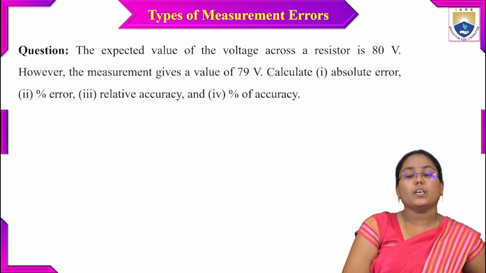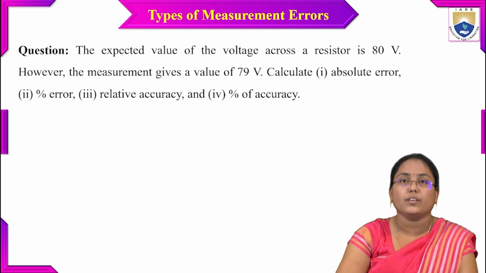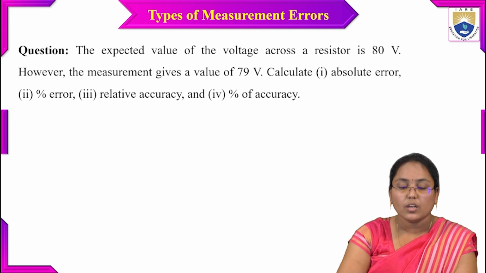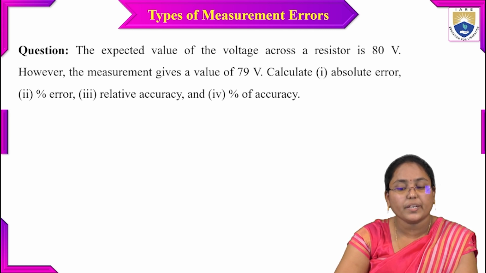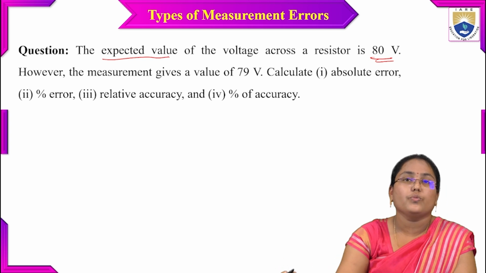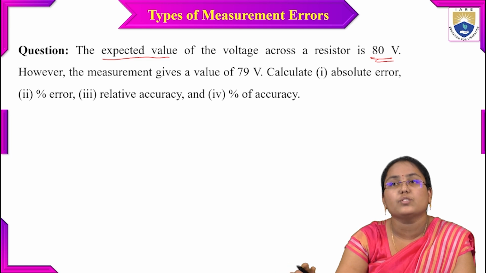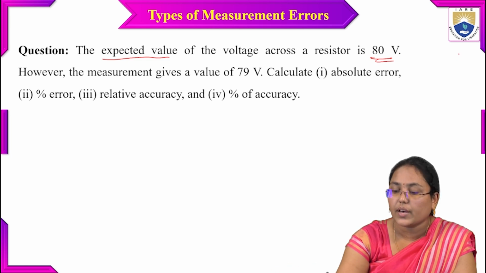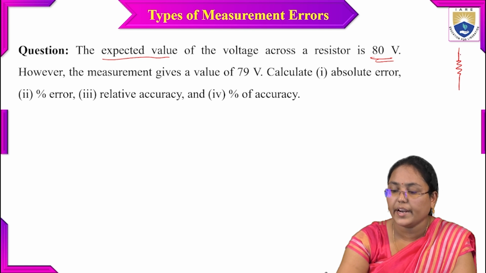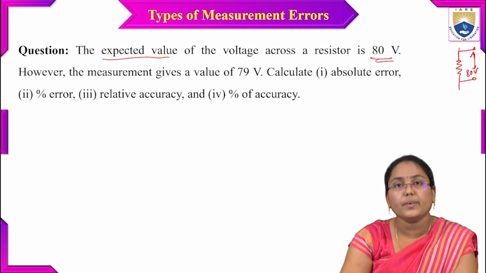Now let's look at one question, to understand what the error is and how it occurs. In the question, the expected value of the voltage across a resistor is 80 volts. That is the expected value, the value we want to acquire. Across a resistor in a circuit, I want a voltage drop of 80 volts. That is my expected value according to my measurement process.